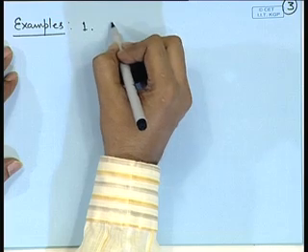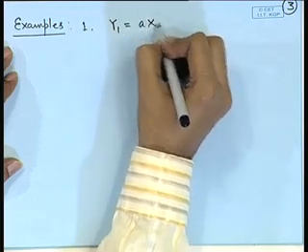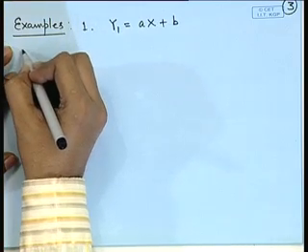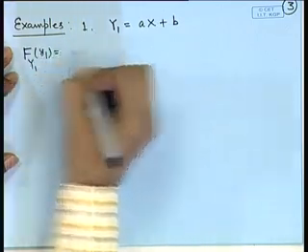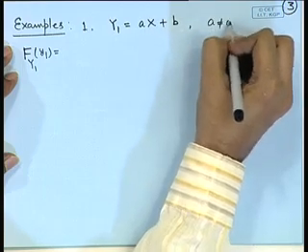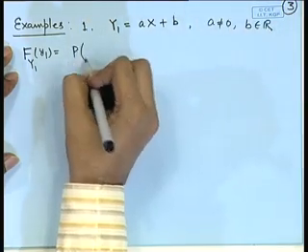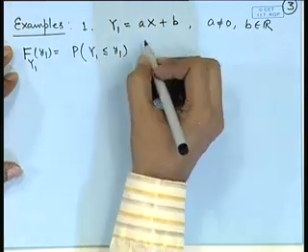So, let us consider a function say y1 is equal to a x plus b. If we are looking at the CDF of y1, here a is a non-zero constant and b is any real. So, this is probability of y1 less than or equal to small y1.